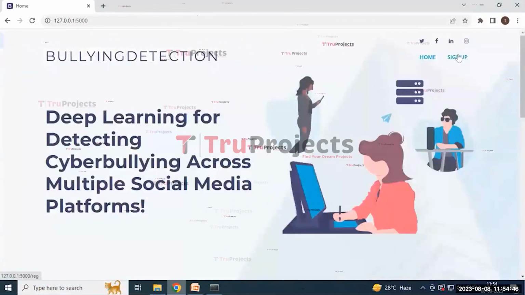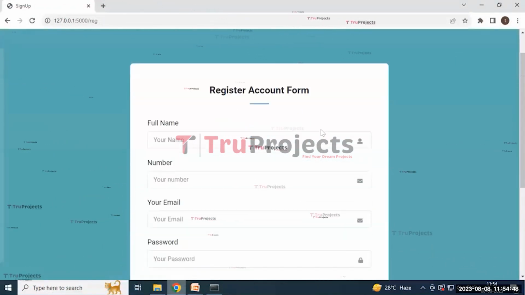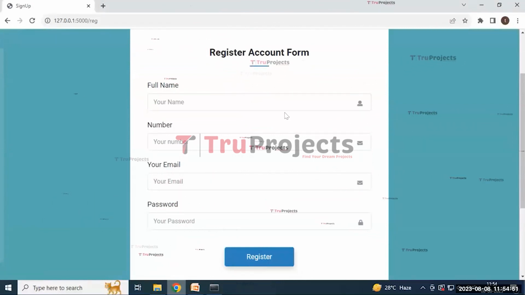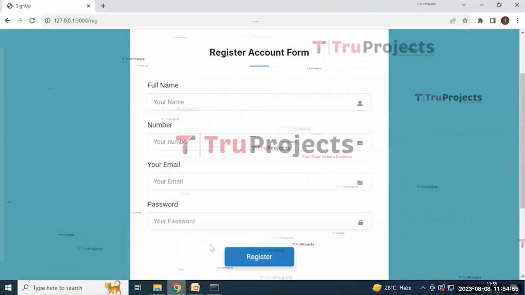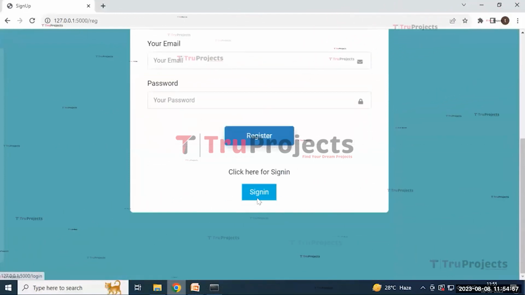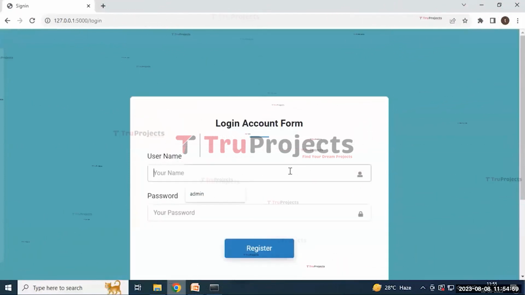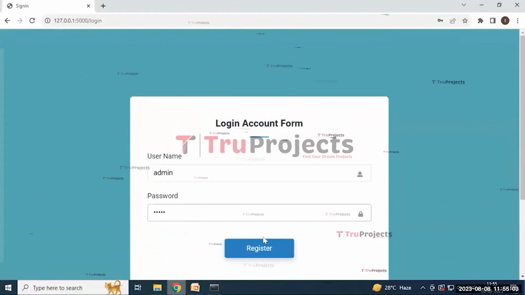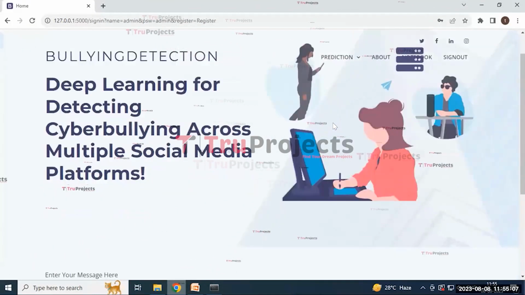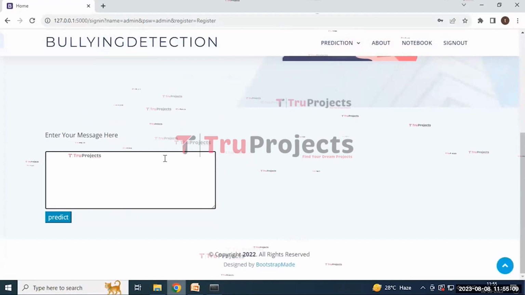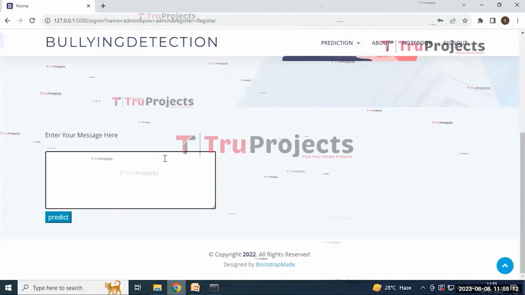And then click on the sign up button. Here it will redirect to the sign up page containing some necessary details that need to be filled to create an account. But my account is already created, that's why I'm using the sign in button. Here it will redirect to the sign in page containing username and password that need to be filled, and then click on the register button. It will redirect to this page containing a dialog box where we can enter the message.